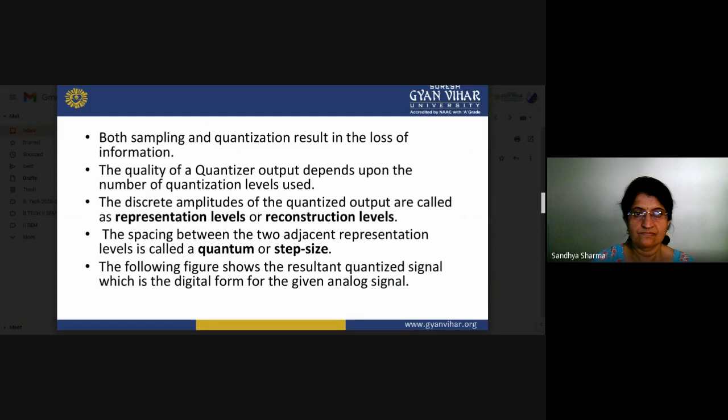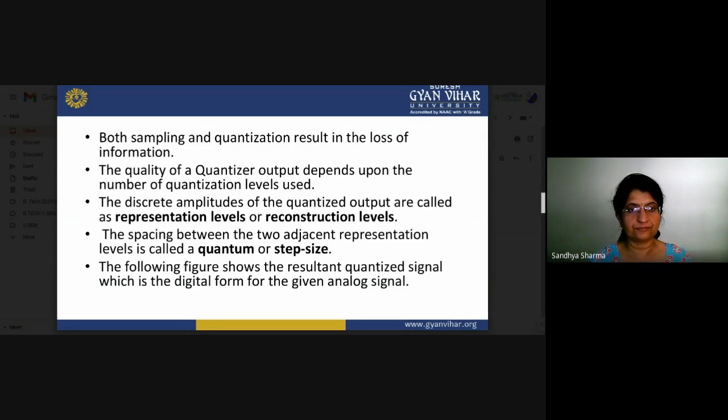So sampling and quantization result in loss of information. Okay, so when we do the sampling or the quantization, there may be some loss of information. The quality of the quantizer output depends upon the number of levels. If you increase your number of levels, your quantization noise will decrease, and the quality of your signal will be enhanced.